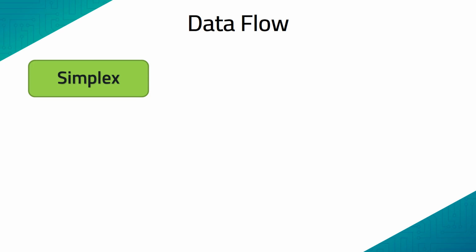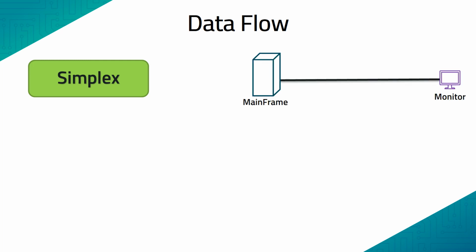First one is simplex. In simplex mode, the communication is said to be unidirectional. That is, we can say it is one-way traffic. It means the information can be sent by only one device and it can be received by only one device. The sender cannot receive and a receiver cannot send. That is why the communication is said to be unidirectional. So there are 2 devices on the link. The link is the physical medium which is connecting the 2 end devices. Here only one can send and the other can only receive.